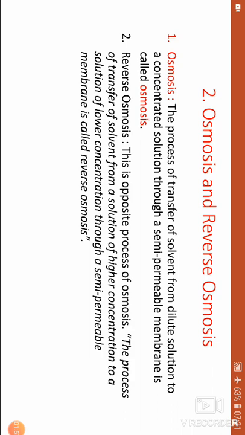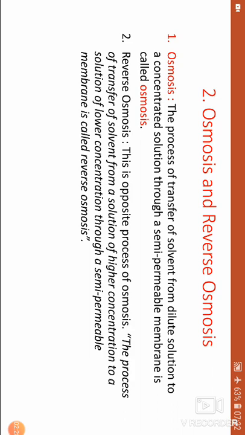Reverse osmosis is the opposite process of osmosis. The process of transfer of solvent from a solution of higher concentration to a solution of lower concentration through a semi-permeable membrane is called reverse osmosis. Reverse osmosis can be explained in the following way.